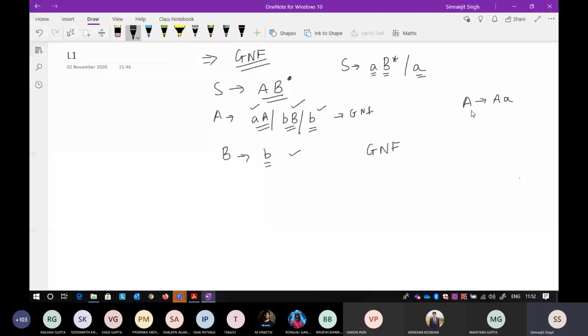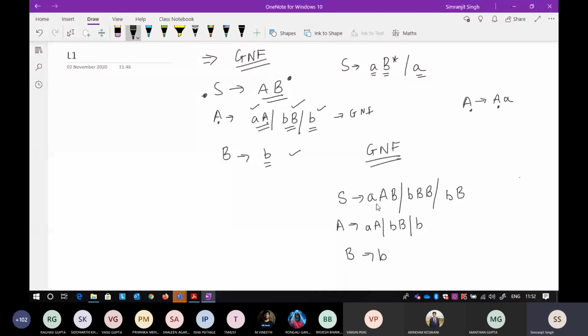Now to convert it into GNF, just start with A, as the only problem lies in this production. So put the value of A. The value of A is small a followed by a B, that is fine. After that, small b followed by a B. Oh, sorry, a capital B followed by a capital B, and then you put the value of A and it will become B. And just take the production as it is. It is A, and then there is a B, and then there is a B.